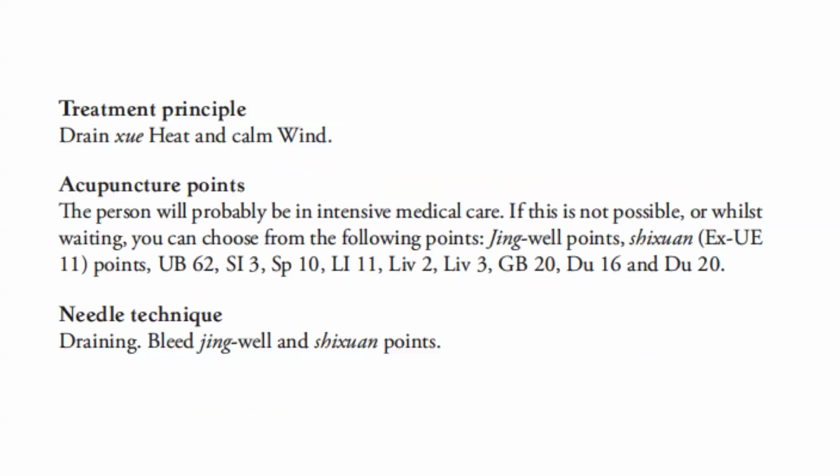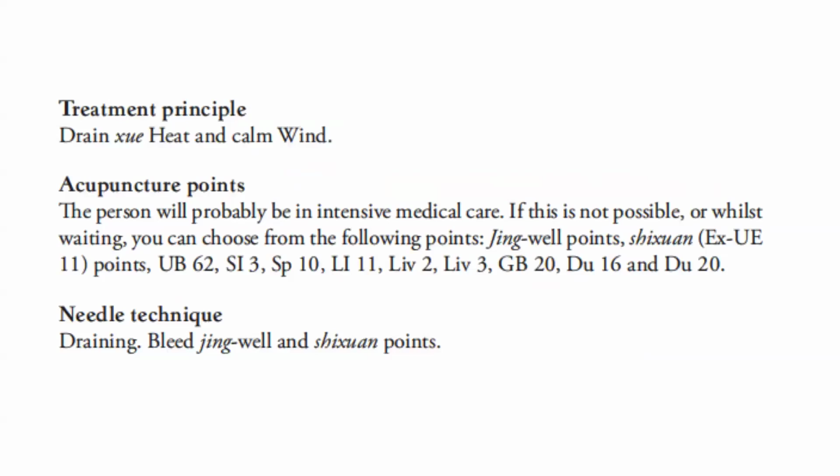The person will probably be in intensive medical care. If this is not possible, or while waiting, you can choose from the following points. Jingwell points, Sichuan, which is an extra point, bladder 62, SI3, spleen 10, LI 11, liver 2, liver 3, GB 20, DU 16, and DU 20.